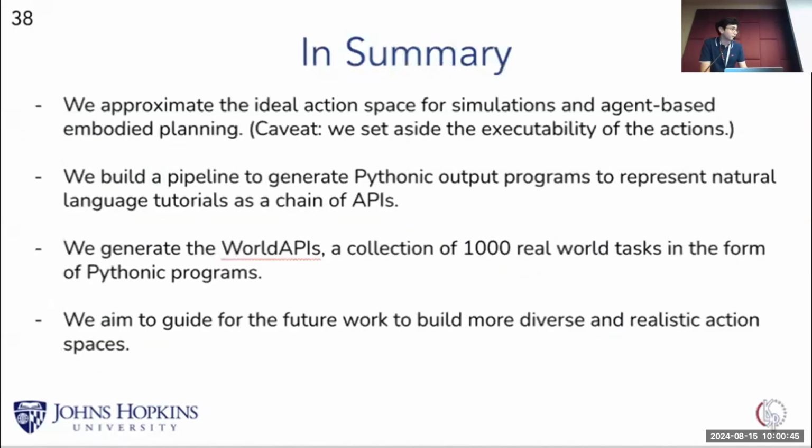So in summary, we did an approximation of the ideal action space for agent-based planning and execution. Our goal was to potentially guide future work to help them build a more inclusive, better and more extensive action space for intelligent agents. To do so, we built a pipeline to convert natural language instruction sets into Pythonic programs, which we then leveraged to generate the world APIs. These world APIs cover 1,000 instruction sets and real-world tasks in the form of Pythonic programs and help us find the ideal action space we are looking for.